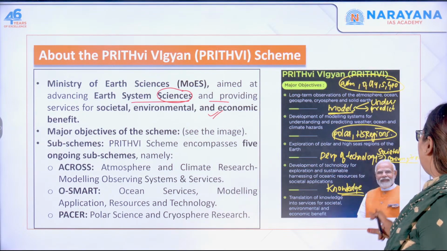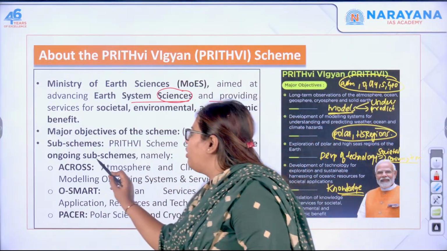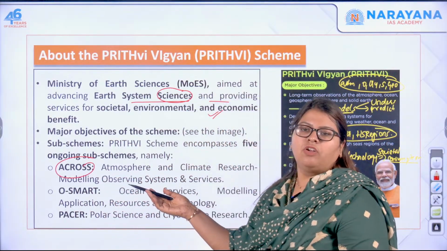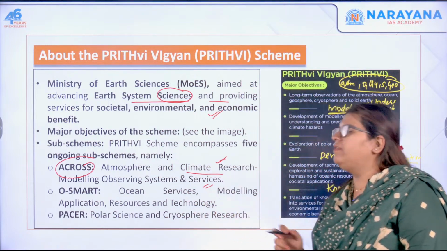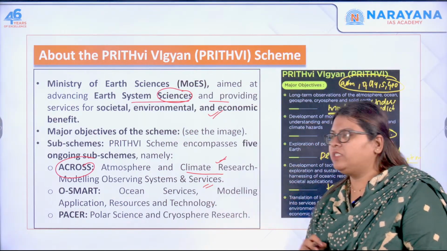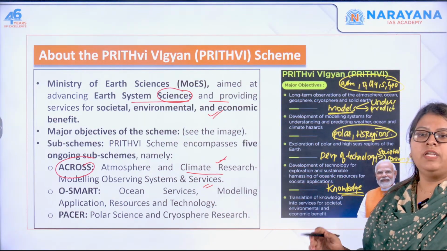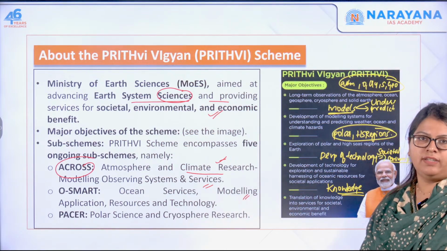So the sub schemes present under this Prithvi Vigyan, the first one is ACROSS. What does ACROSS stand for? Atmosphere and Climate Research Modeling, Observing Systems and Services, just as how we explained here. The next one is OSMART. This depends upon the ocean services, modeling applications, resources and technology.